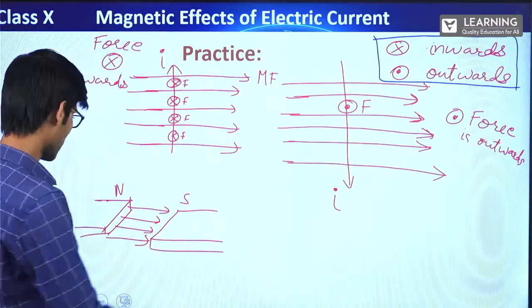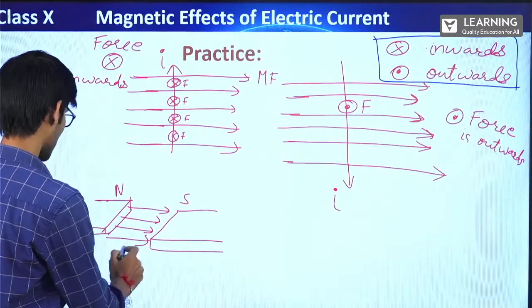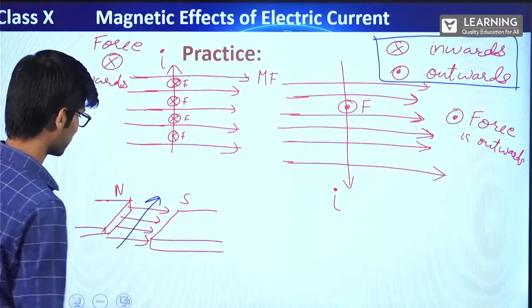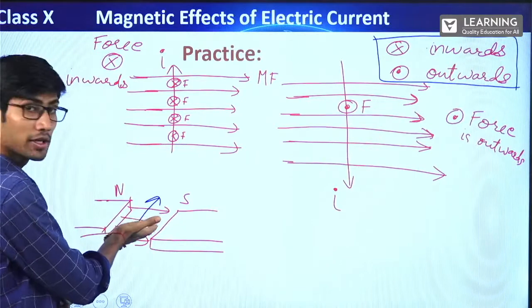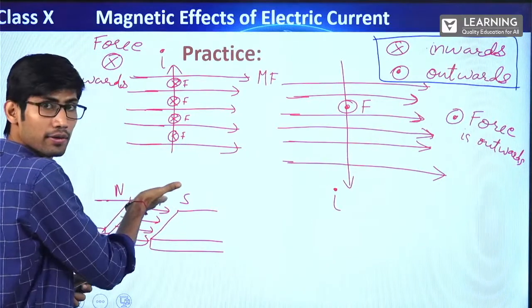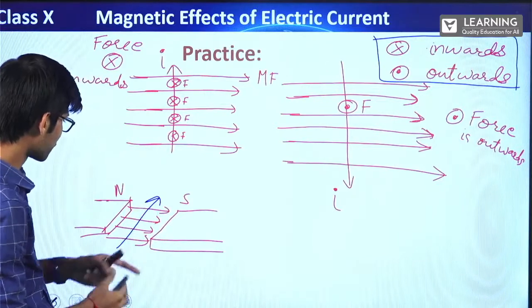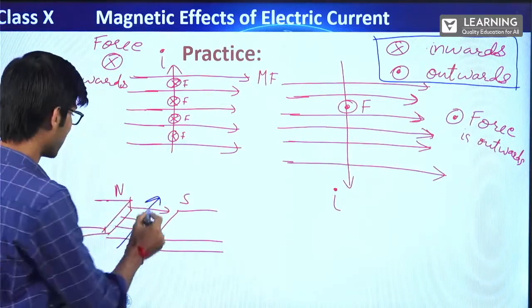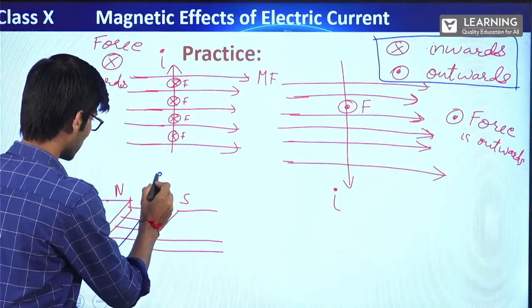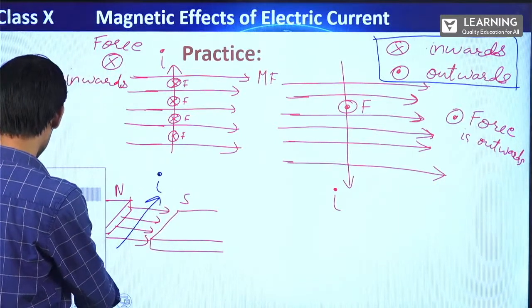Correct? Now suppose the wire is kept like this. I hope you can understand, this is 3D, this wire is inside. Now this is the direction of current. This red one is the magnetic field.